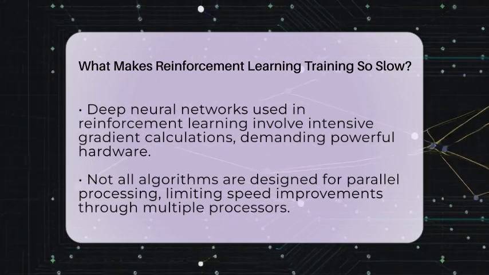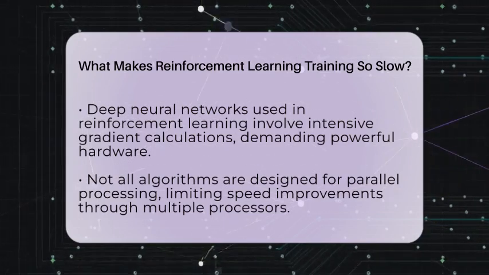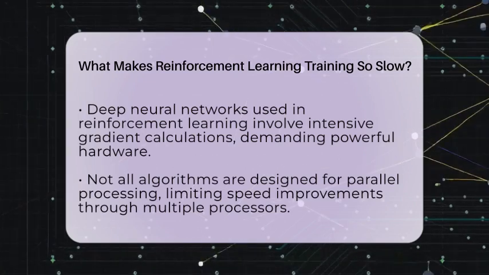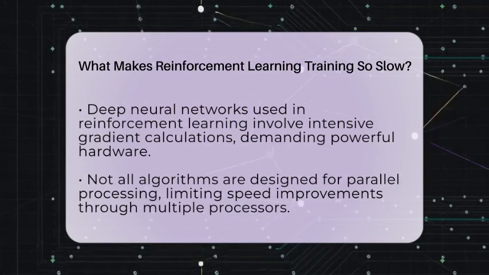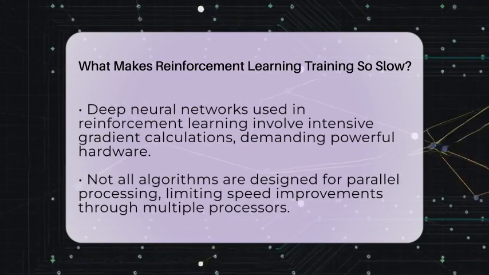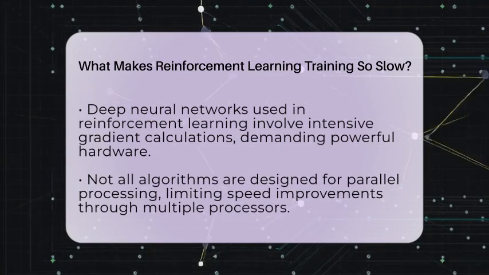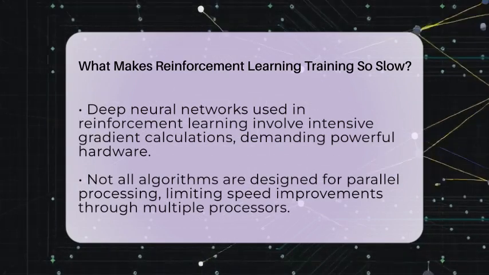Parallelization can speed things up, but not all reinforcement learning algorithms are designed for it. Some are sequential and need to wait for each step to finish before moving on. This limits the ability to use multiple processors or graphics processing units effectively.